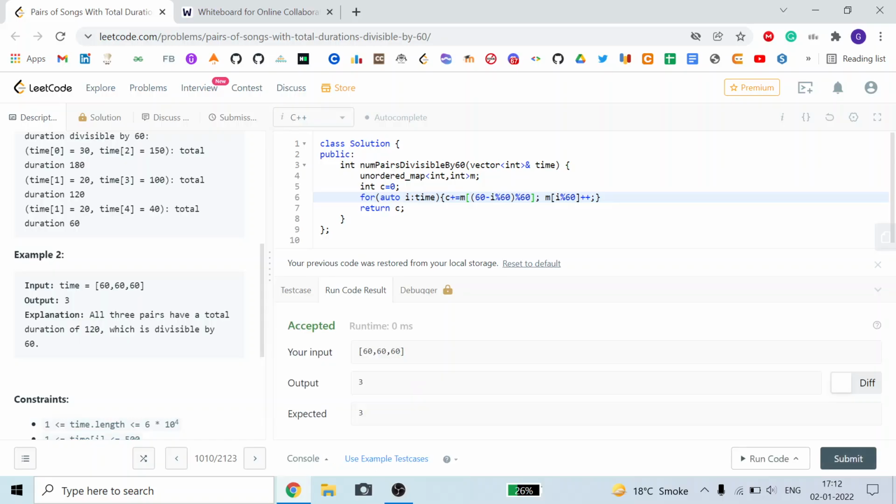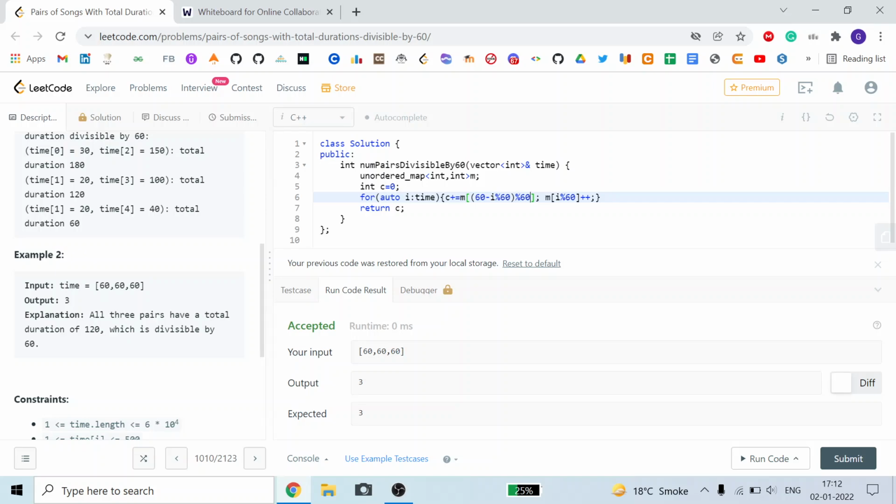If i modulo 60 is equal to 0, then 60 minus 0 is 60, and 60 modulo 60 is equal to 0. So by doing this modulo 60, I handle both the numbers whose modulus is equal to 0 and those whose modulus is not.